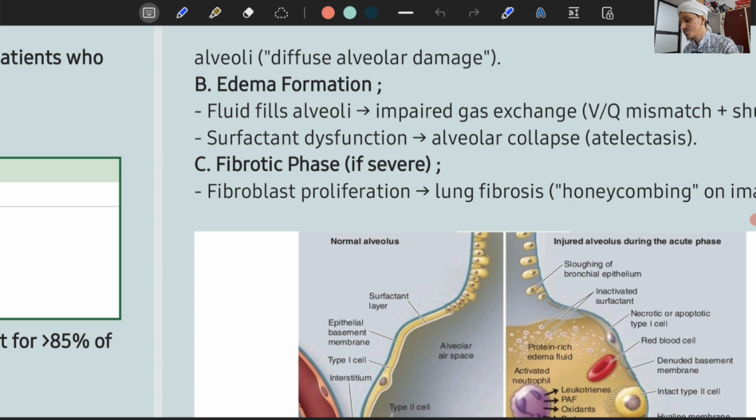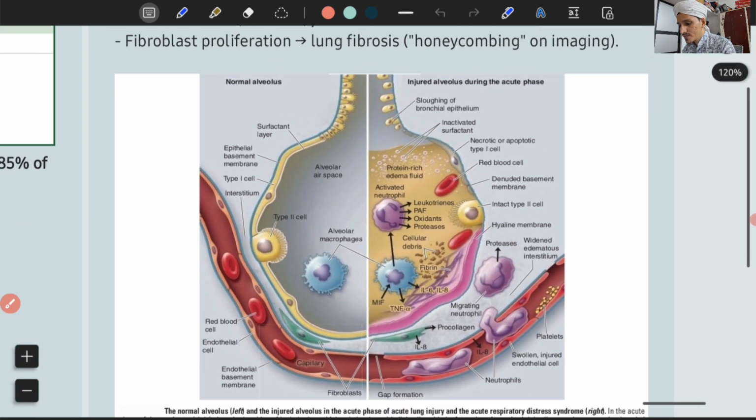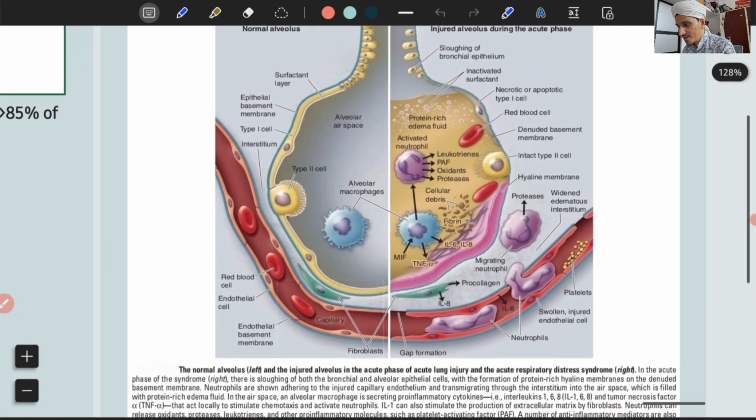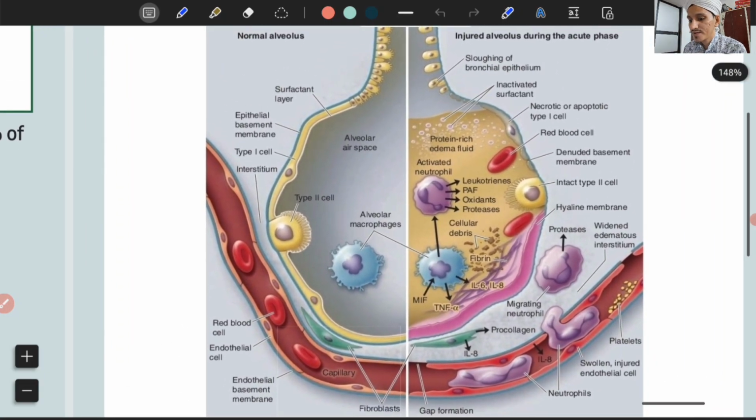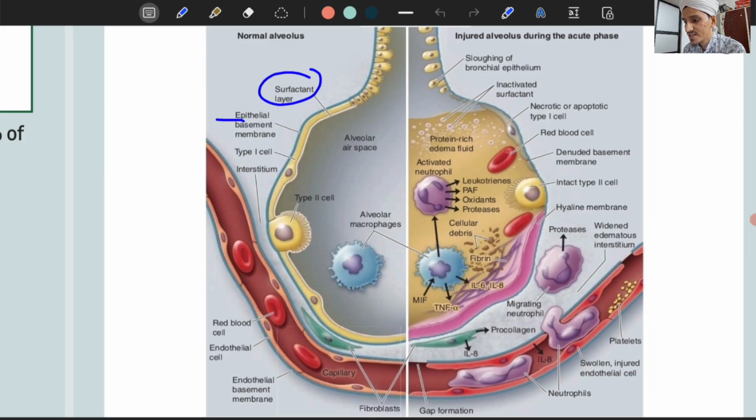So this is a picture which shows the inflammation in the pathophysiology of ARDS. See, this is the normal lung, this is the surfactant, this is the epithelial basement membrane, type 1 cell, interstitium, RBC, this is the endothelial cell, endothelial basement membrane. But when there is an injured alveolus during the acute phase, there is sloughing of bronchial epithelium. Because there is injury to the alveolar epithelial cells and endothelial cells, the inflammatory cascade will be activated, and that will